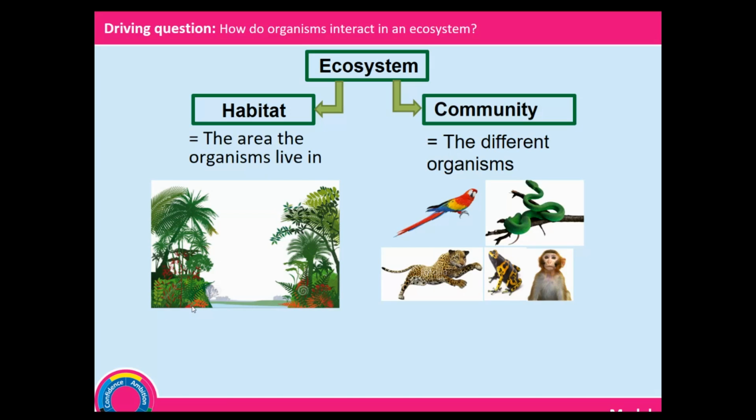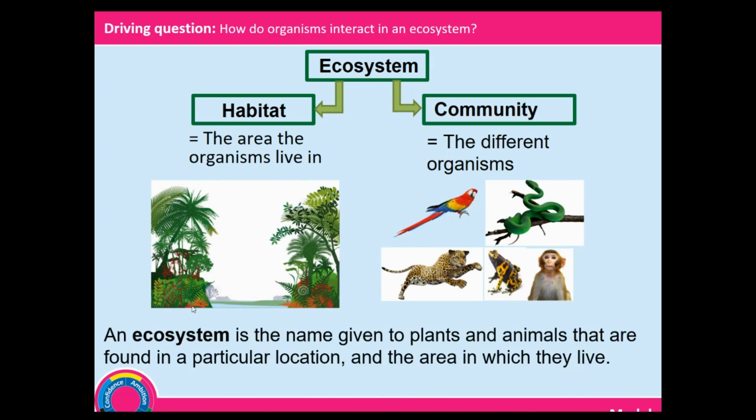When we put these two definitions together, we have that an ecosystem is the name given to plants and animals that are found in a particular location and the area in which they live in. This particular page, you need to know the three definitions on here: habitat, community, and ecosystem.